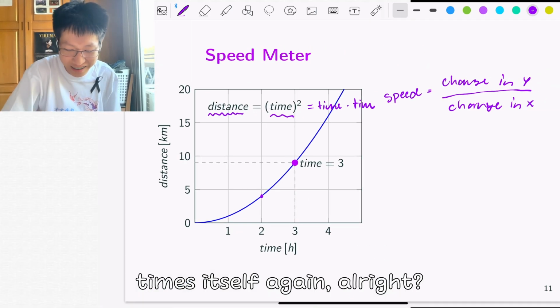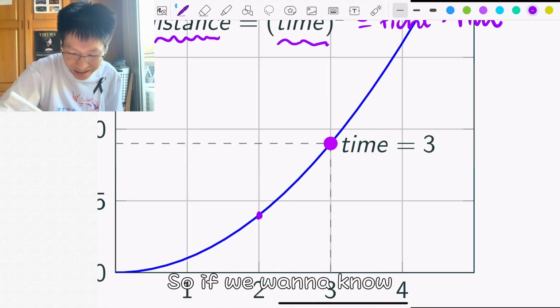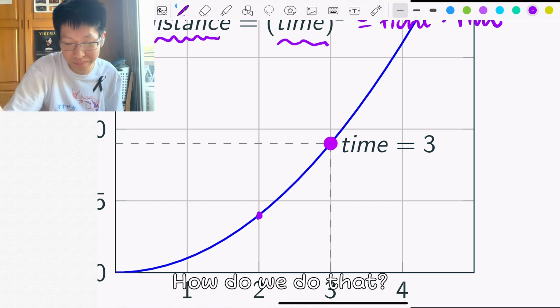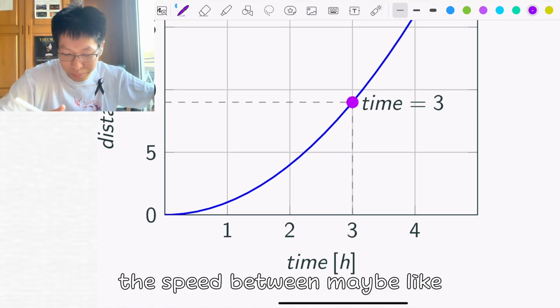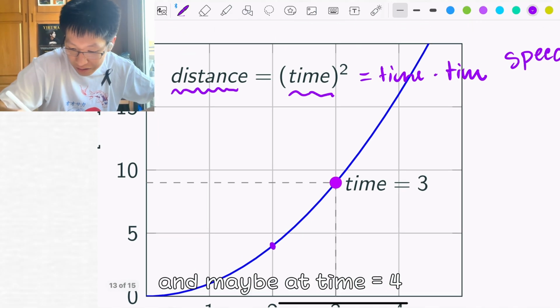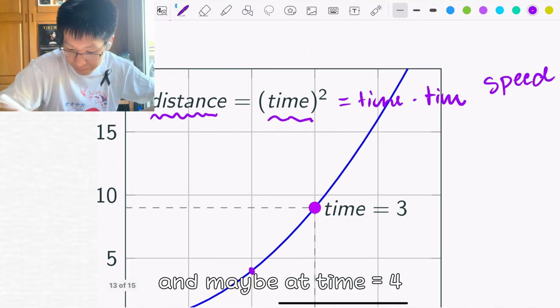So if we want to know the exact speed at time equals 3, how do we do it? Let's first determine the speed between the points where time equals 2 and time equals 4.